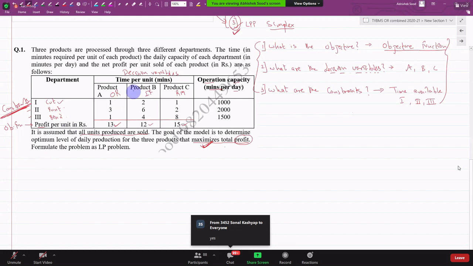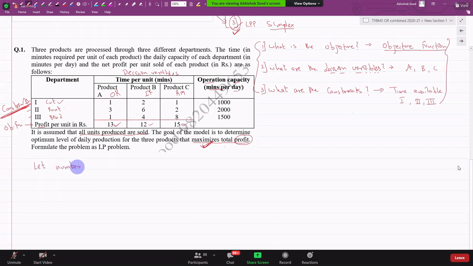Now, after you have put the data in this format, we will say let the number of units produced for A be x1, for B be x2, and for C be x3.